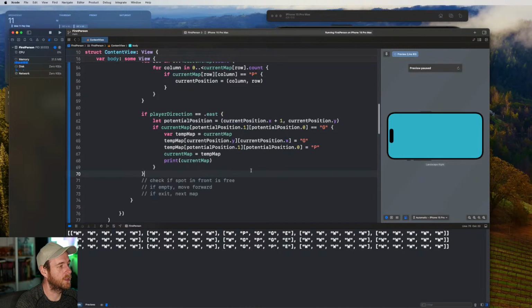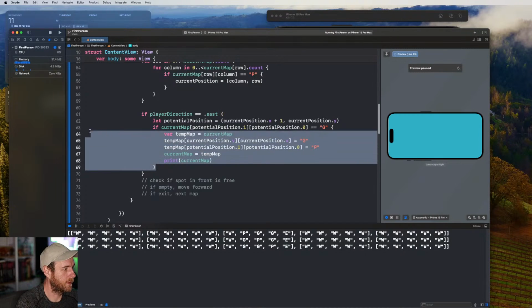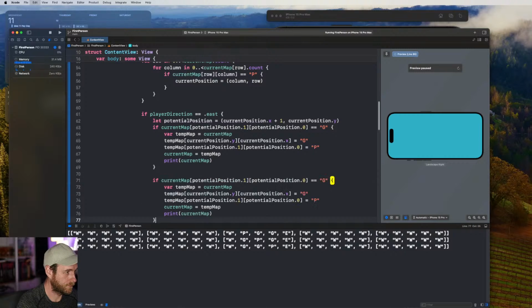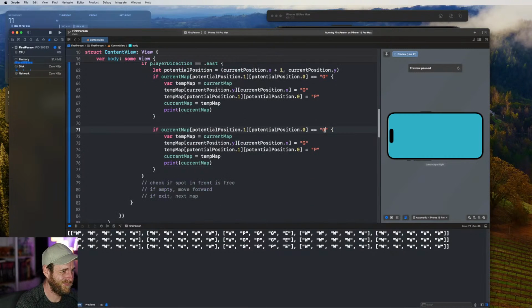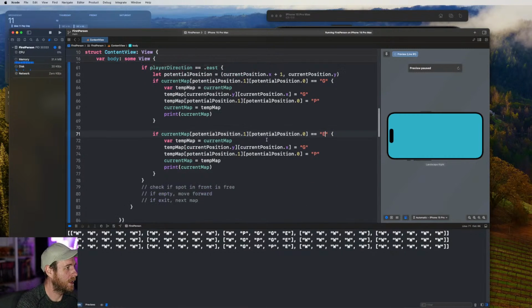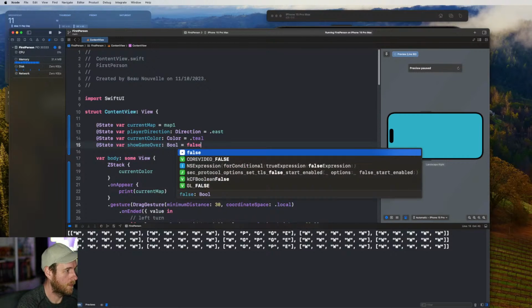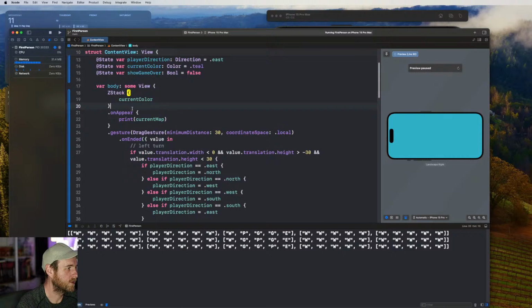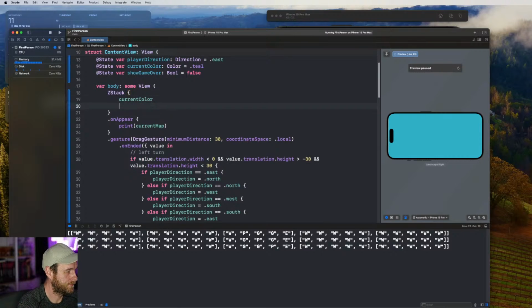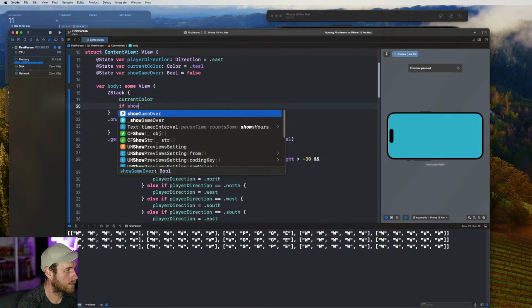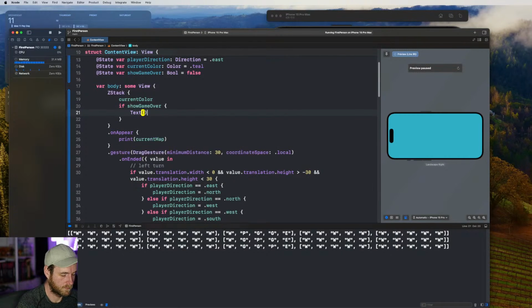So what we could do is, if current map position, we can just copy this. If this equals E, let's say, and then I think what I'll do is just put a U1, okay.